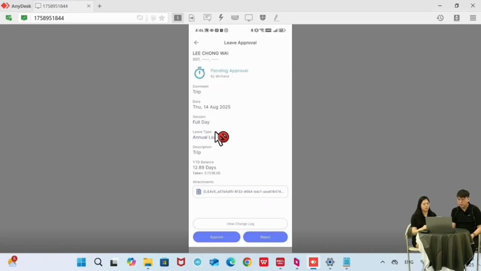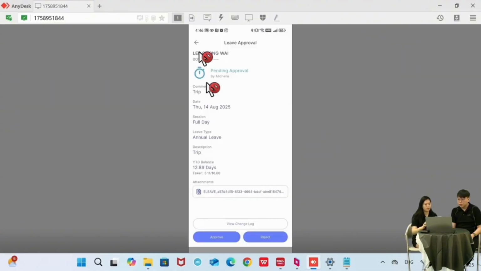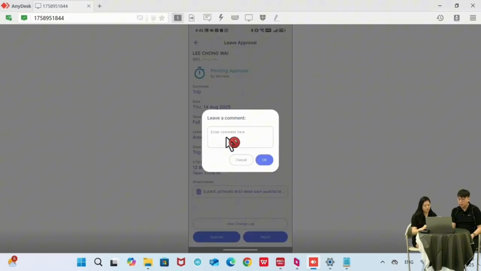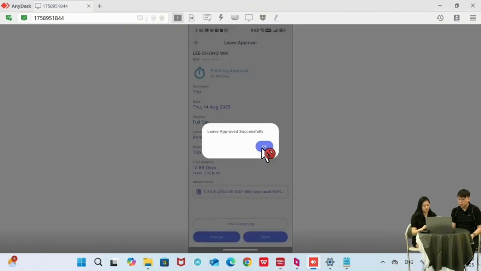This one is from another colleague of mine. So I can see the attachment here, for example this one. Then I can either approve or reject. Let's try and approve it. We enter a comment, maybe okay, approved. Then we click OK.